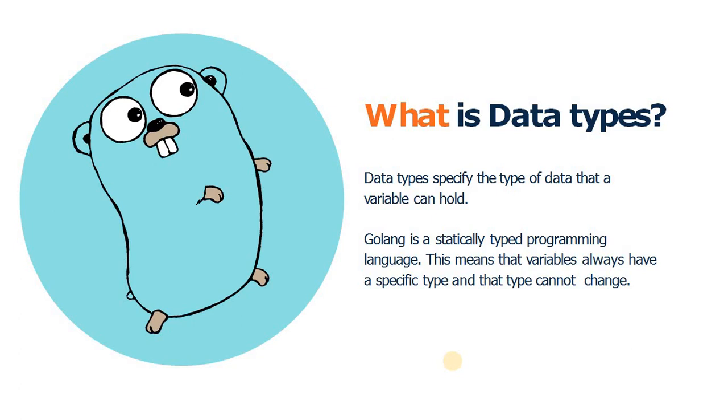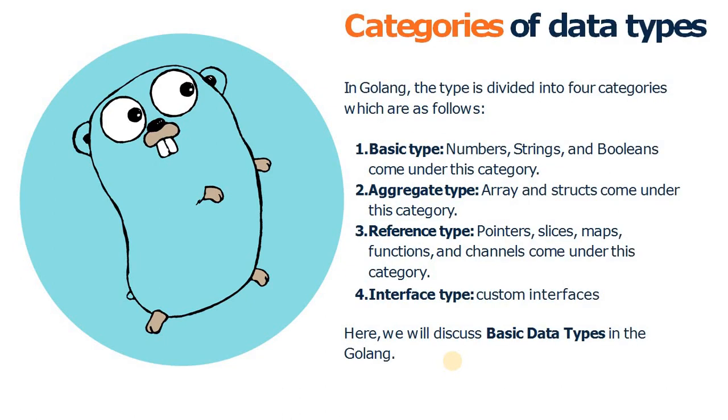Like if we declare an integer type variable and later on we want to assign a string type value to it, that is not possible in Golang. So that means the variable always has a specific type and that type cannot be changed later on. We will discuss it in our practical session. So let's move on to the next slide, related to categories.